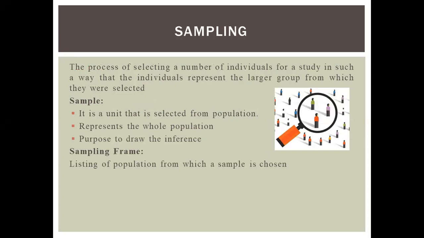Sampling is the process of selecting a number of individuals for a study in such a way that the individuals represent the larger group from which they were selected. A sample is a unit that is selected from the population. It represents the whole population and its purpose is to draw inference. Sampling frame is the list of the population from which the sample is chosen.